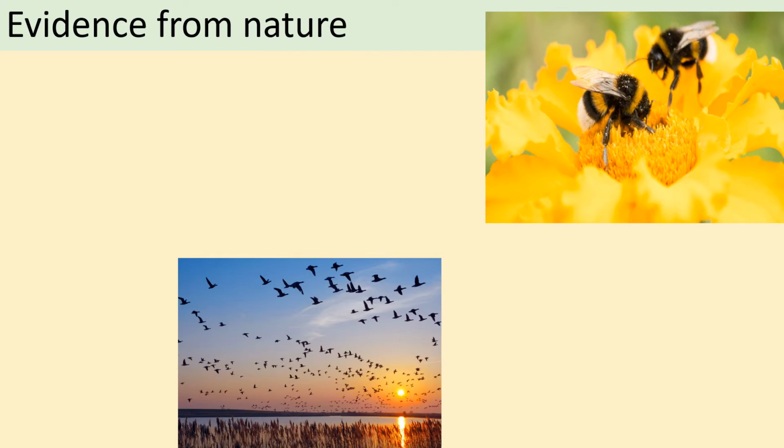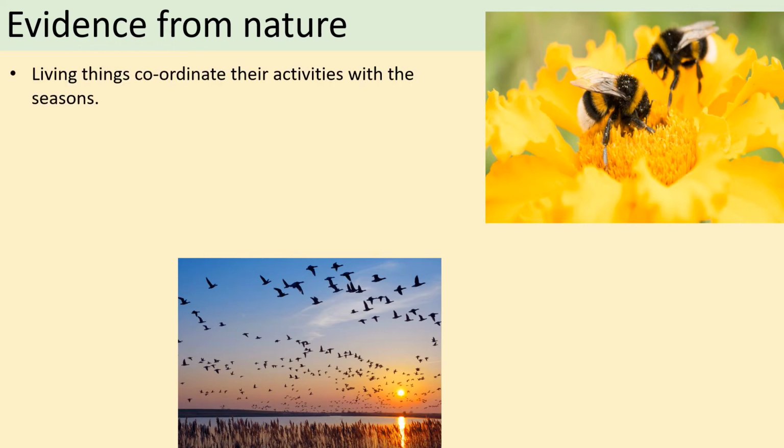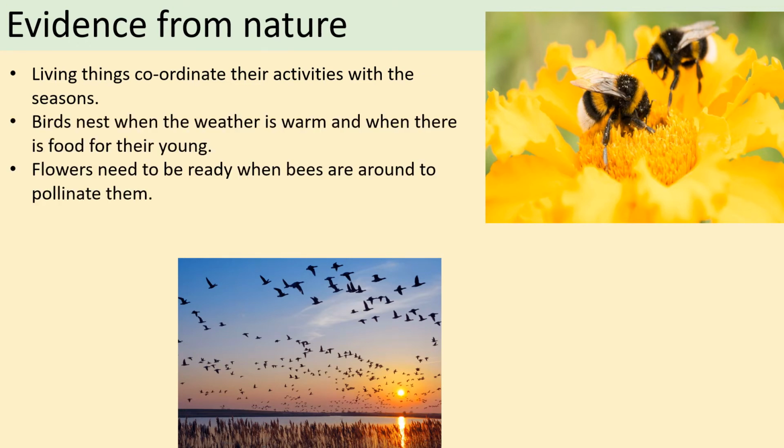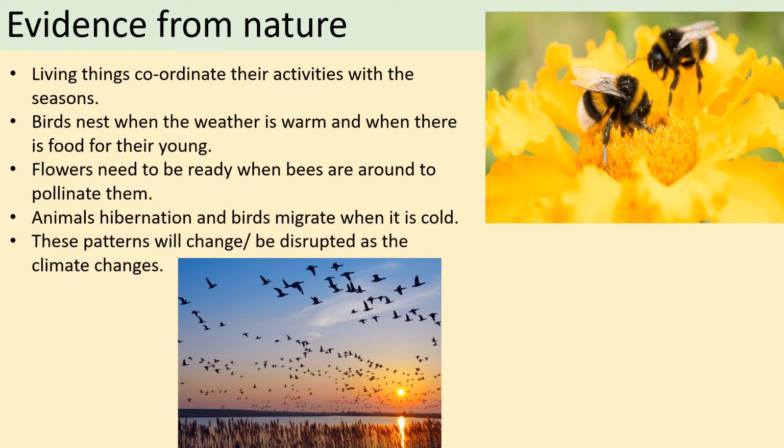So the penultimate one we're going to look at is evidence from nature. And we briefly talked about this when we were thinking about seasons and how things like bird migrations can change. Because living things, or what we would call biotic factors, coordinate their activities with the seasons. So, for example, birds nest when the weather's warm and when there is food for their young. Flowers need to be ready when bees are around to pollinate them. Animals hibernate and birds migrate when it's cold. So these patterns will change or be disrupted as the climate changes.